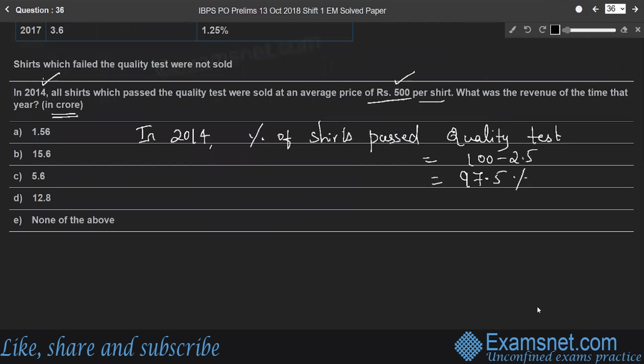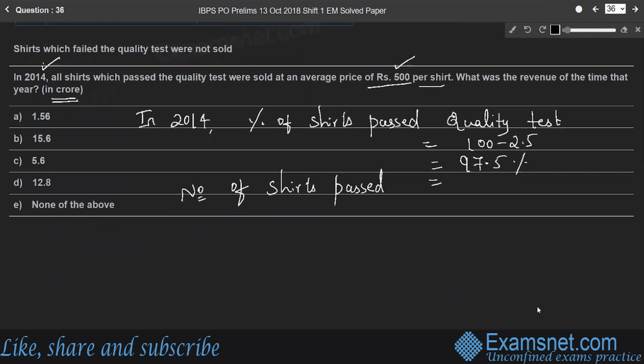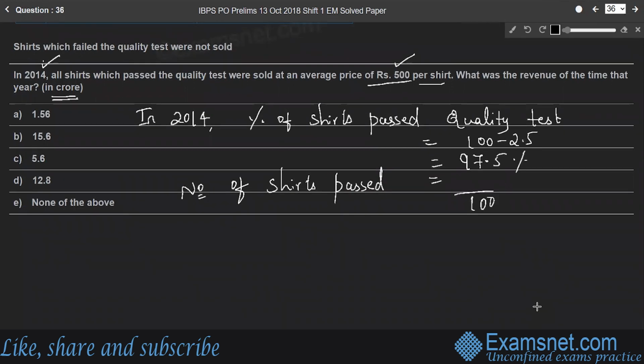Therefore, the number of shares passed will be, out of 100, 97.5 shares passed the quality test.